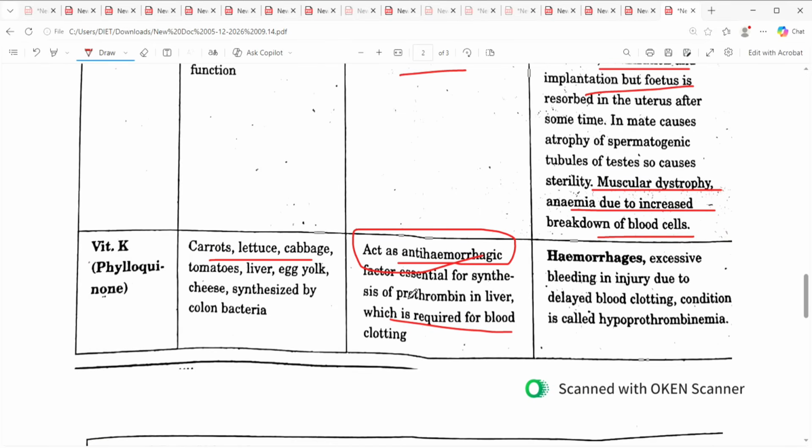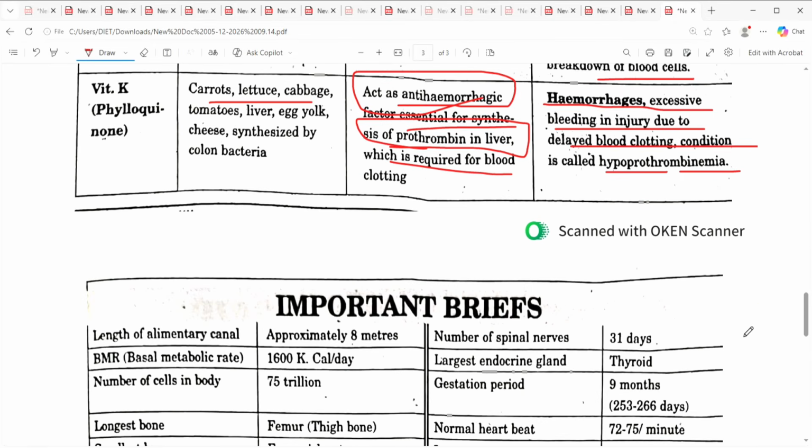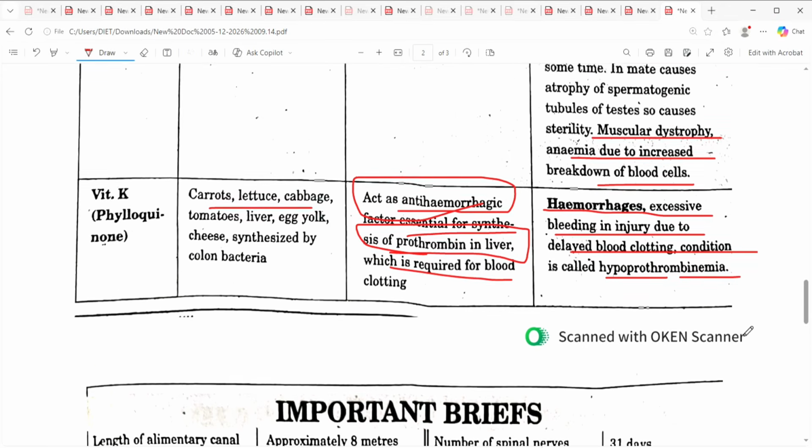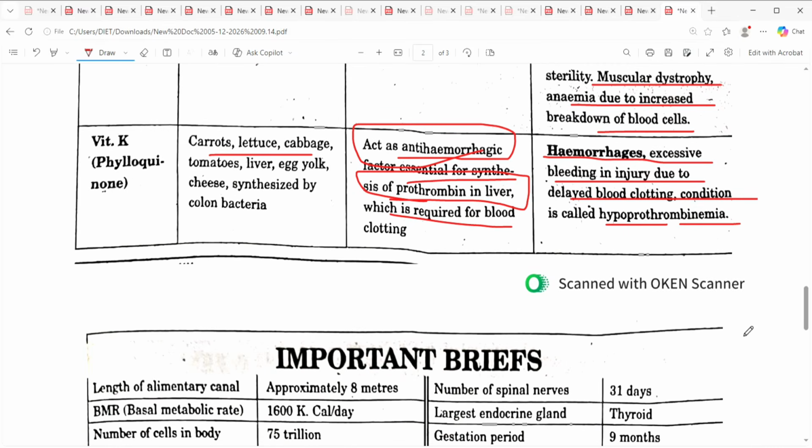Vitamin K is essential for synthesis of prothrombin in liver, which is a main item for clotting of blood. Excessive bleeding of injury due to delayed blood clotting is called hypoprothrombinemia, right.